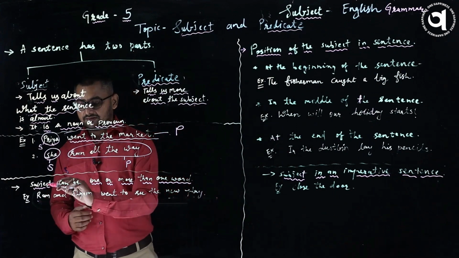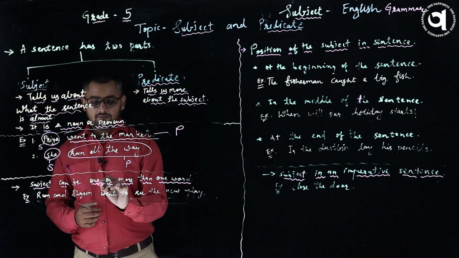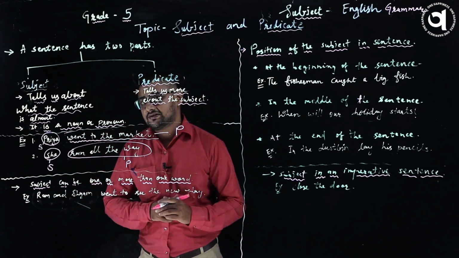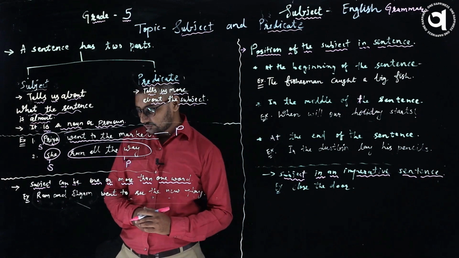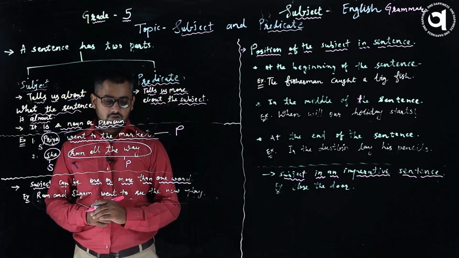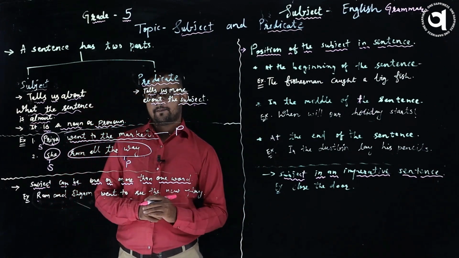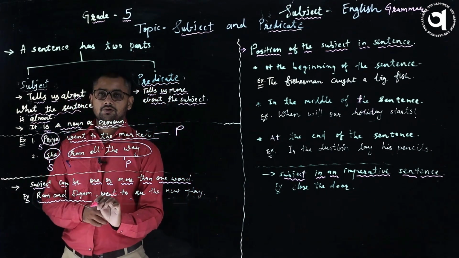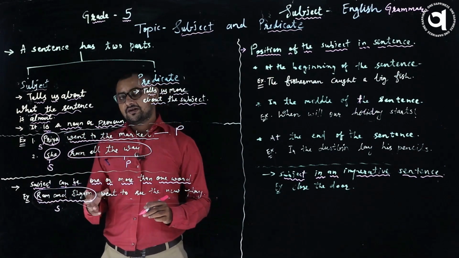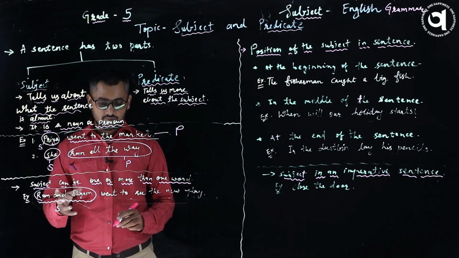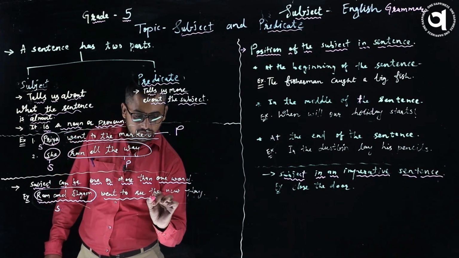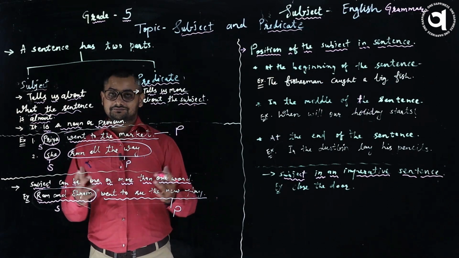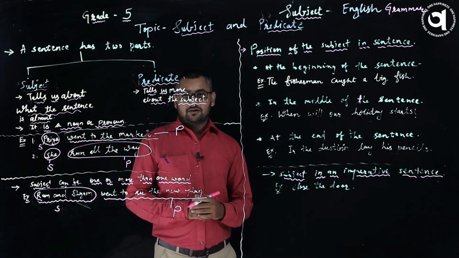The subject can be one or more than one word. How? Let's understand this with one example. Ram and Sham went to see the new play. Here you can see there are two nouns, Ram and Sham. This subject is of more than one word, while went to see the new play is a predicate. That's simple. Next,